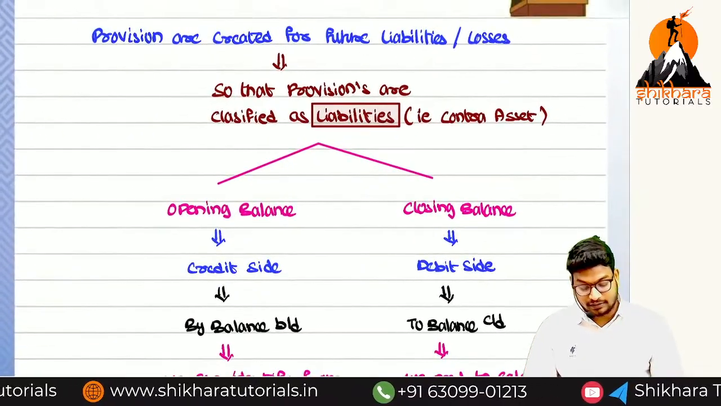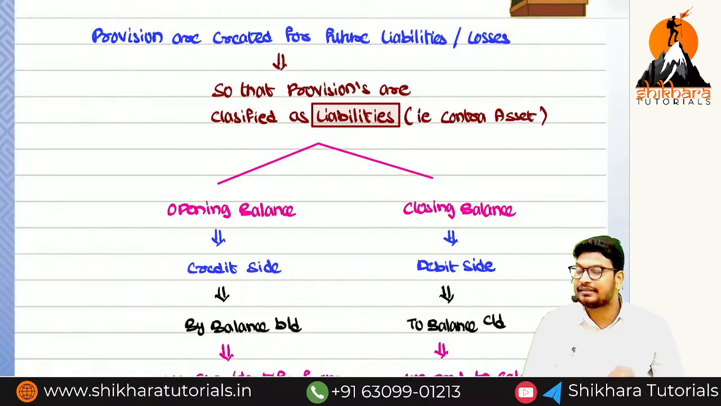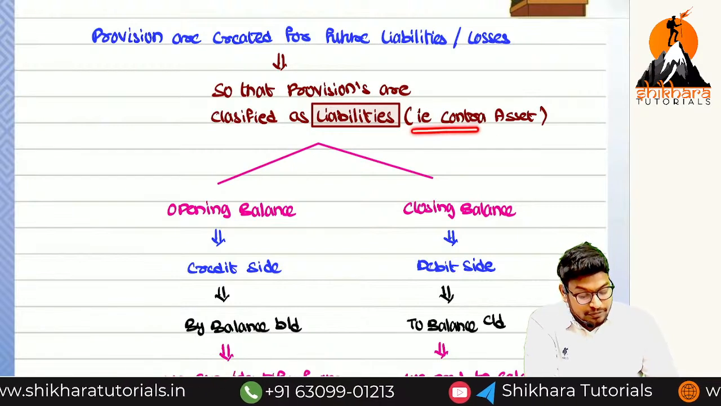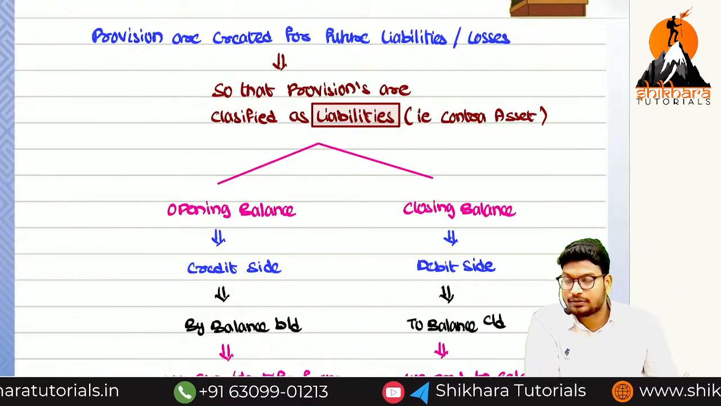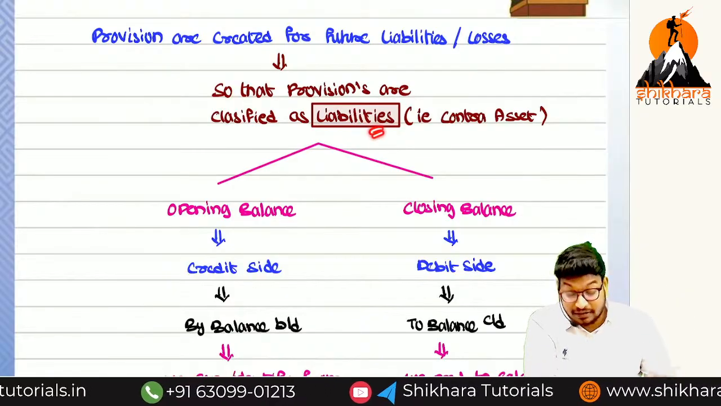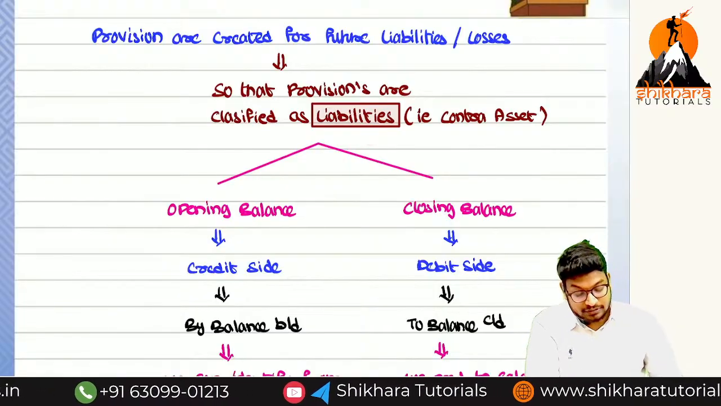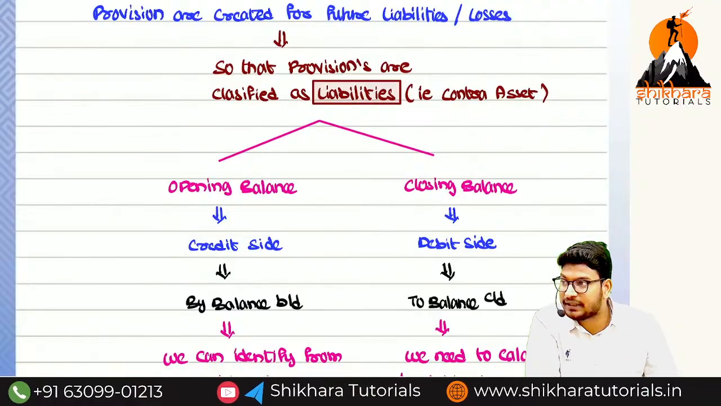So next, then after, when coming to the provision account, are provisions called an asset or a liability? Liability, because they are opposite to the asset. They are created for the future losses. We are not creating for future assets. That is the reason provisions are called liabilities. So a liability will have which balance? Credit balance. Liability will have which balance? Credit.